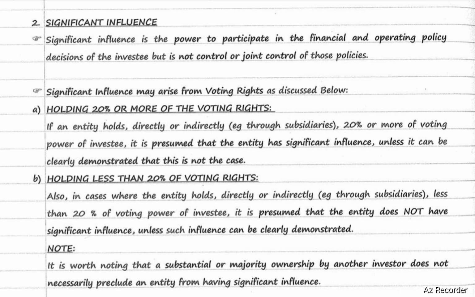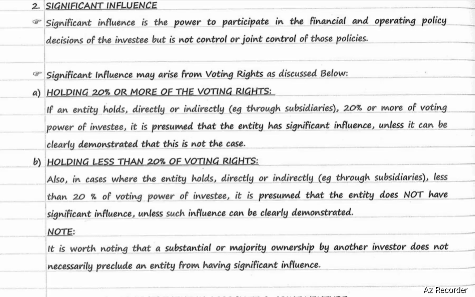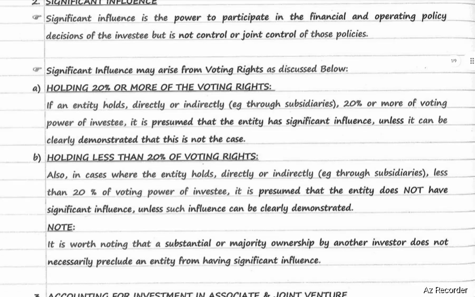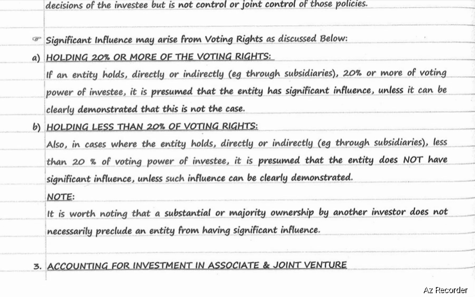Significant influence may also be considered where voting rights held are less than 20%. If the entity holds directly or indirectly through subsidiaries less than 20% of the voting power of the investee, it is presumed that the entity does not have significant influence unless such influence can be clearly demonstrated. Substantial or majority ownership by another entity does not necessarily preclude, that means exclude, an entity from having significant influence.